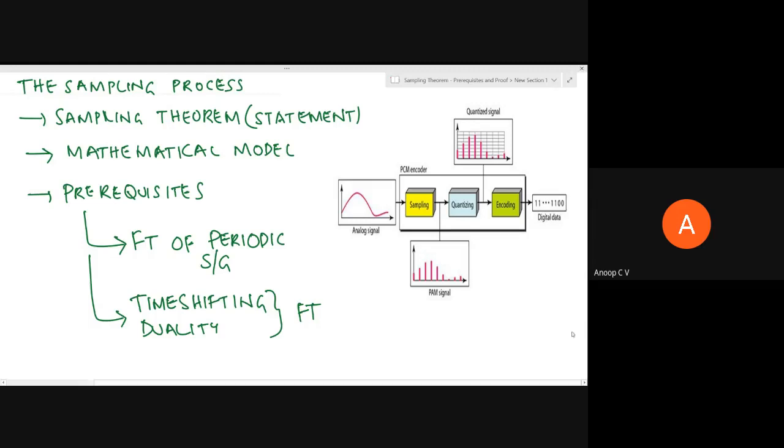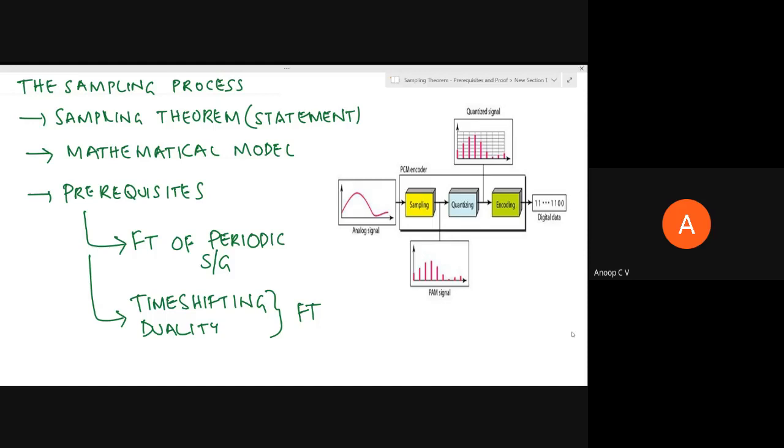So we are into module 4 now, and in the last video we have seen the very basics of digitization, the need for digitization, and I have even introduced you to the sampling process. Right. So in this particular video, we'll see in detail what actually the sampling process is, and the sampling theorem. It says what should be the ideal sampling rate so that an analog signal can be reliably represented using samples, and those samples can reliably reconstruct the analog signal. For that aspect, what is the ideal sampling rate? So the sampling theorem will deal with that.